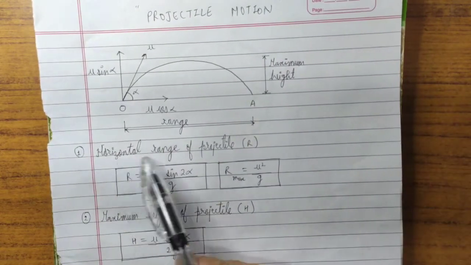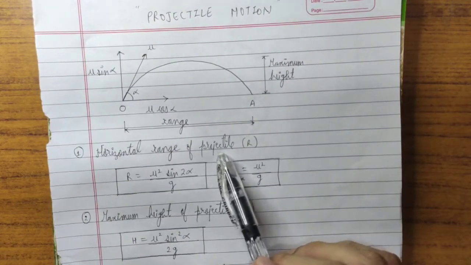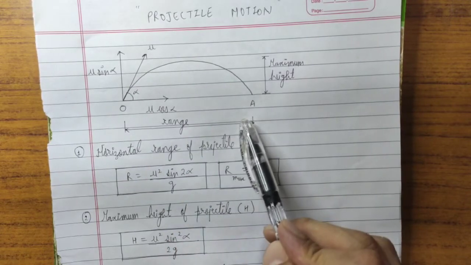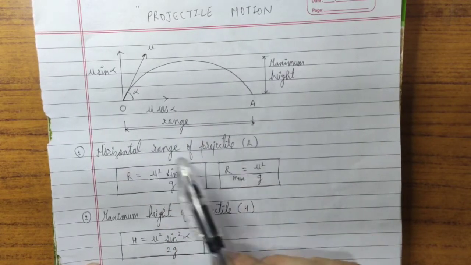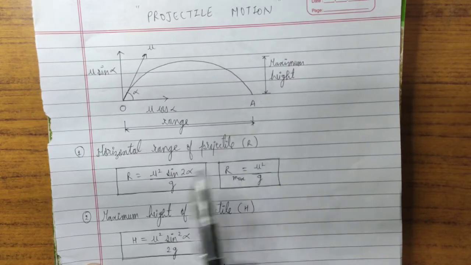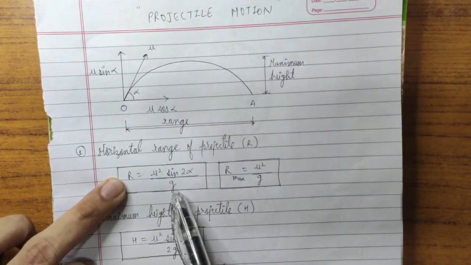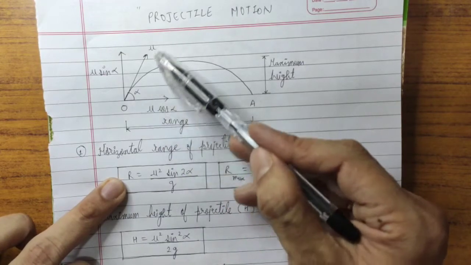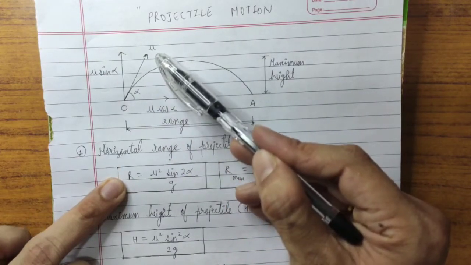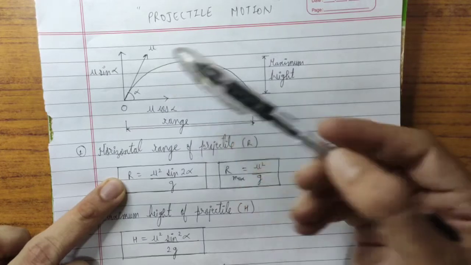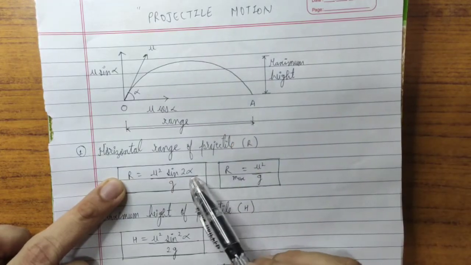First formula is the horizontal range of projectile. Now what is the formula for horizontal range? Range is denoted by capital R. R is equal to u square sine 2 alpha upon g. Now what is u? u is the velocity by which the projectile is launched or thrown.